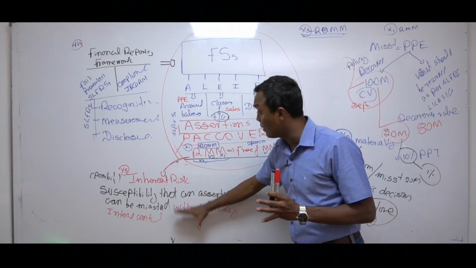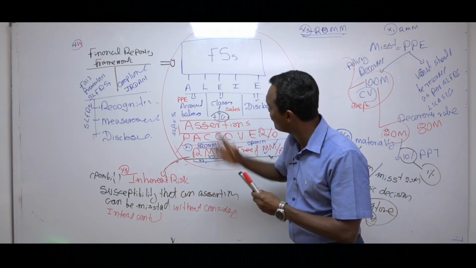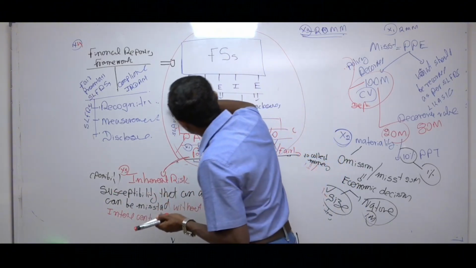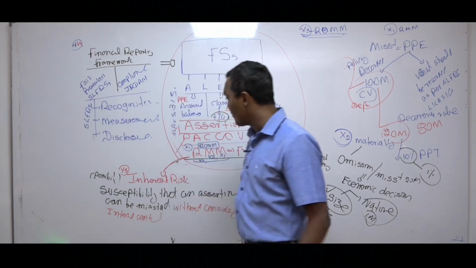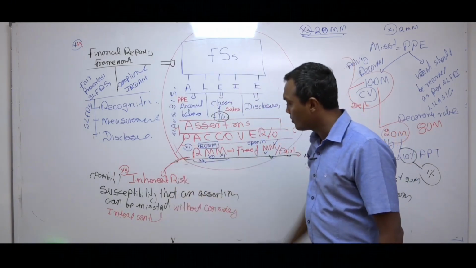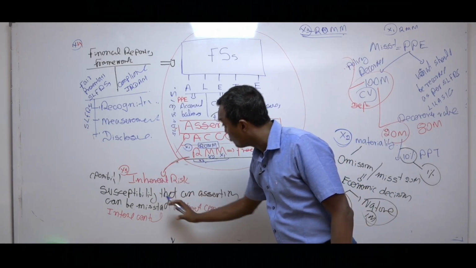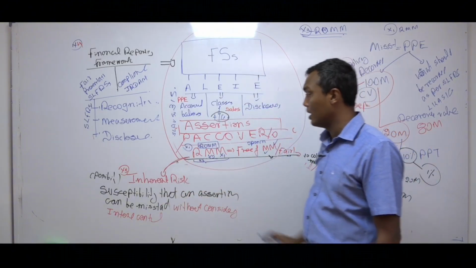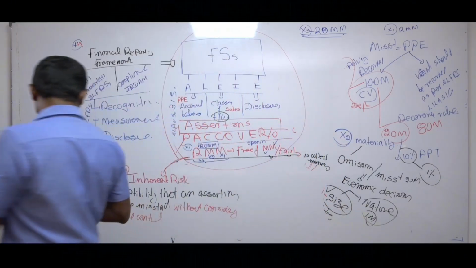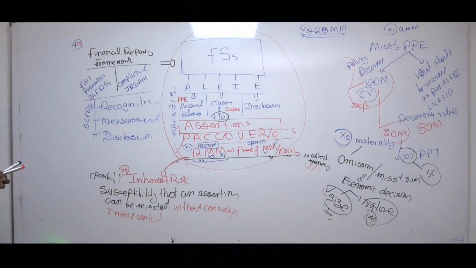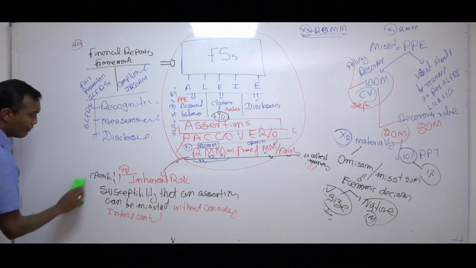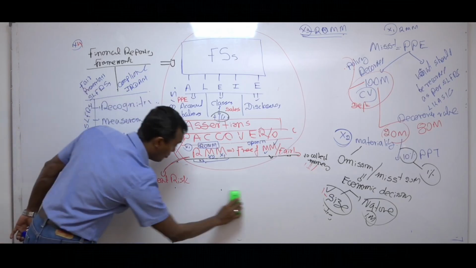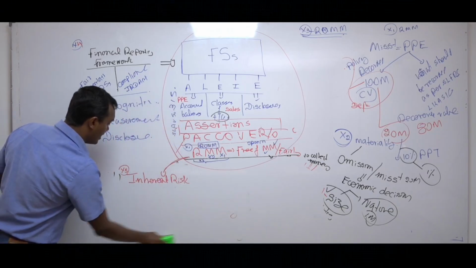Why do we want to account? The auditing standard says, there is an auditing standard for all of this, and that is a very fundamental auditing standard. I will write this name also, auditing standard number 315, right? So when it comes to inherent risks, we don't look at control. Why? We want to assess and measure inherent risk without control, because control risk will come separately. I will write it somewhere here. Now you understand what is inherent risk. I will erase this definition, you can write it, and I will take examples so that you understand it very well, right. So this is very important. The next 10-15 minutes of explanation is going to be very important, right. Okay, inherent risk.